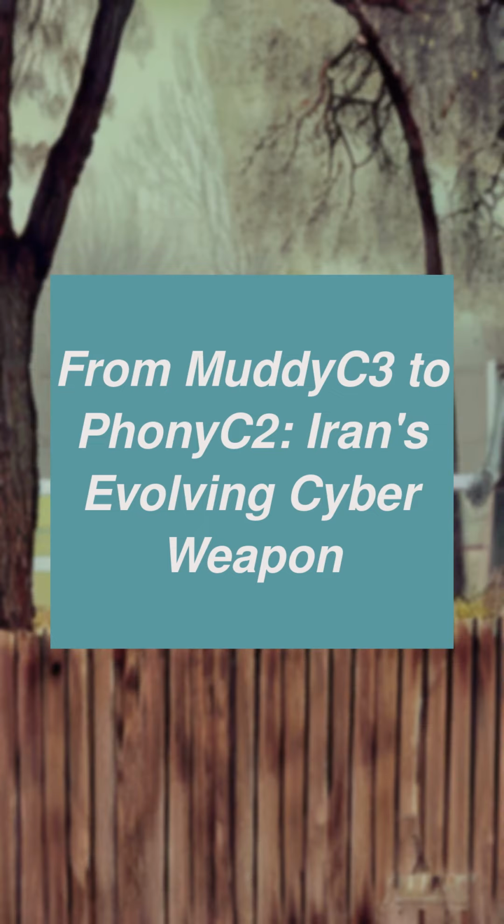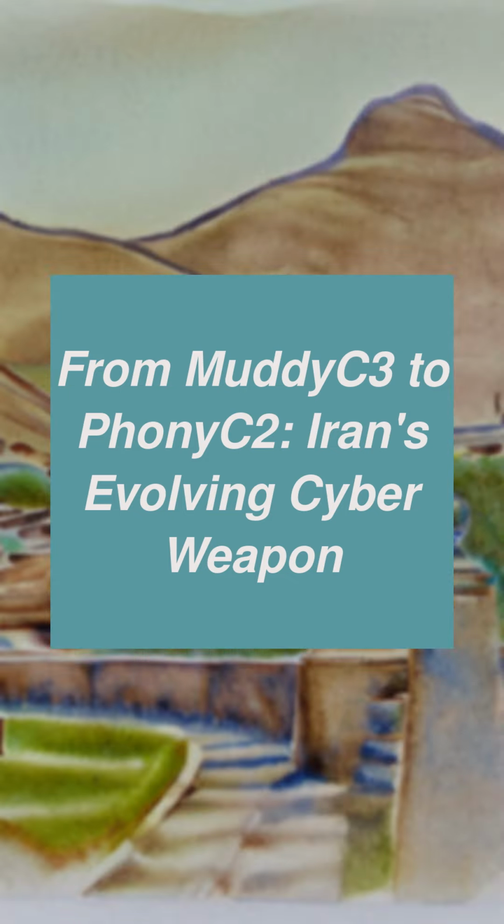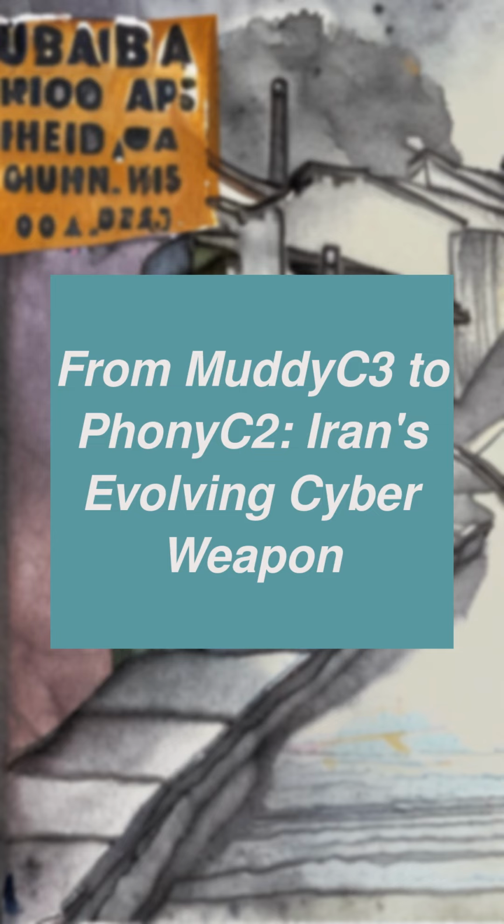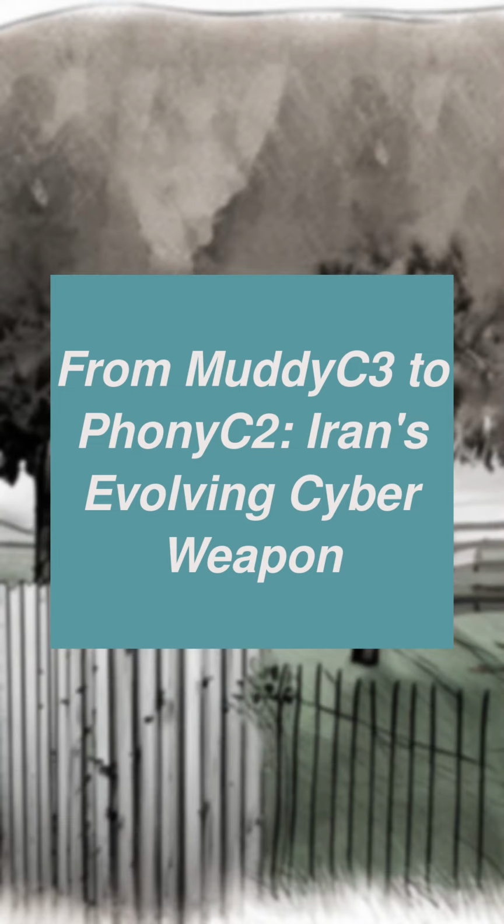Muddy Water is continuously updating the PhonyC2 framework and changing TTPs to avoid detection. Muddy Water, also known as Mango Sandstorm or Mango, is a cyber espionage group that's known to operate on behalf of Iran's Ministry of Intelligence and Security since at least 2017. The use of social engineering is a central component of Iranian APT tradecraft when engaging in cyber espionage and information operations, Kennan explained.